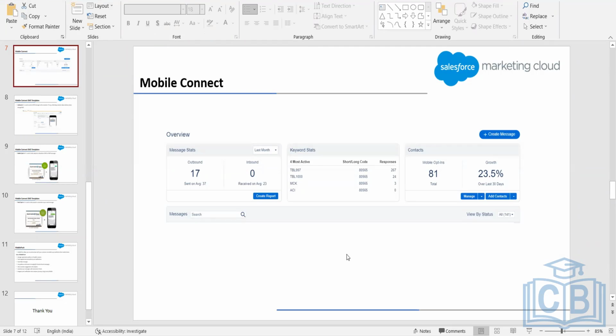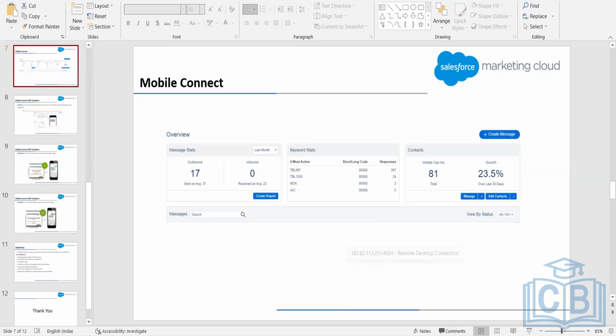So let's say we are creating one keyword for our Diwali discount. We will create one keyword, Diwali offer, and then all the messages we will send with that particular keyword. For different purposes, we can create different keywords. And it says how many responses, how many messages we have sent.